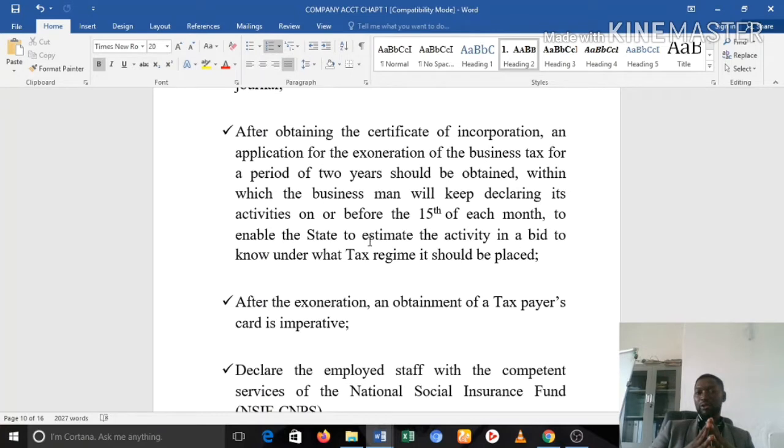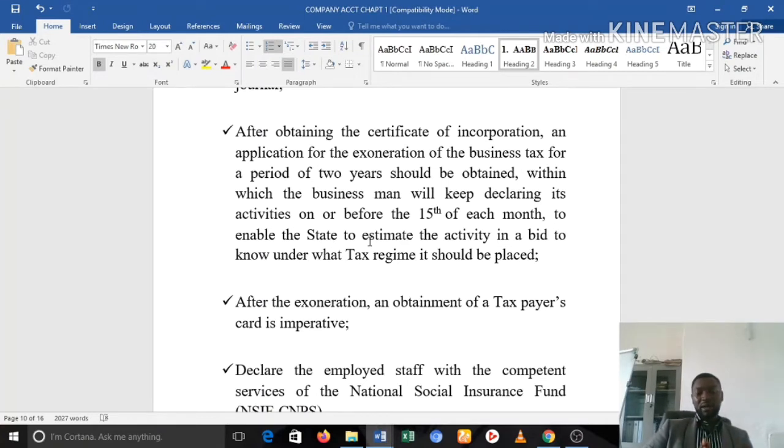It's not when you go to all the tax centers that you obtain this. So there are specific tax centers that you should follow. Usually the one-stop shops help you to actually gain this exoneration. Some tax centers may be able to register you, but they will not give you this exoneration. So when you are trying to register a company, you should ask questions so that you'll be sure of engaging where you have the exoneration. So usually you obtain an exoneration from business license for at least 1 year.